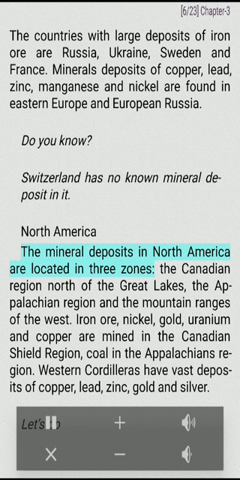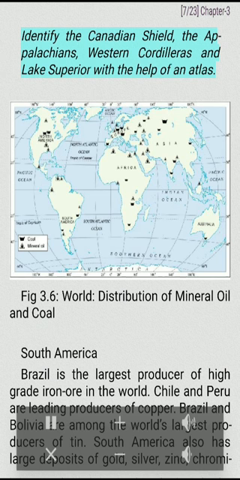North America. The mineral deposits in North America are located in 3 zones: the Canadian region north of the Great Lakes, the Appalachian region and the mountain ranges of the West. Iron ore, nickel, gold, uranium and copper are mined in the Canadian Shield region, coal in the Appalachians region. Western Cordilleras have vast deposits of copper, lead, zinc, gold and silver. Let's do. Identify the Canadian Shield, the Appalachians, Western Cordilleras and Lake Superior with the help of an atlas.